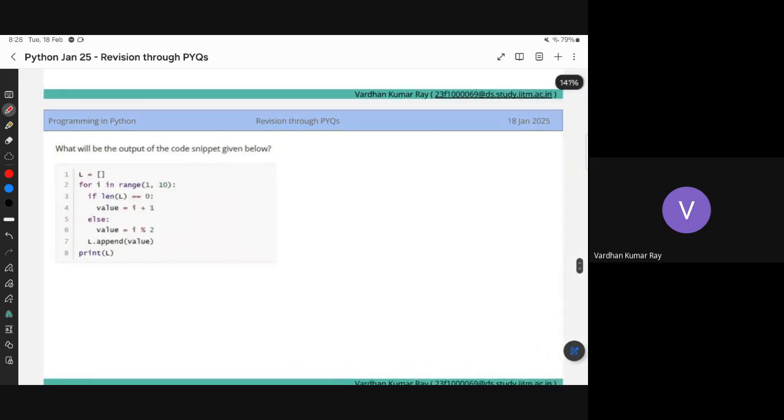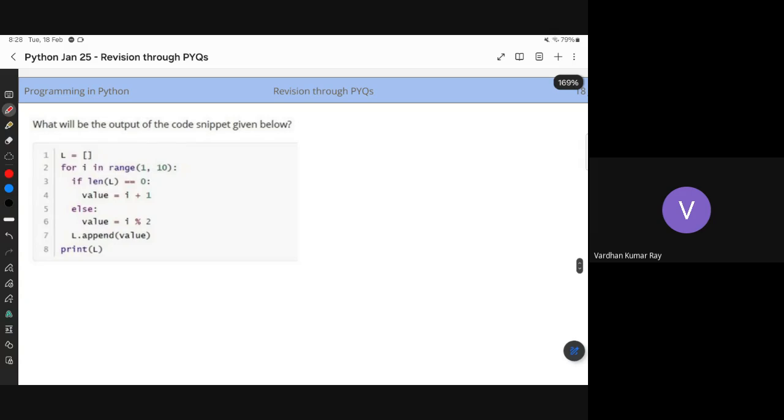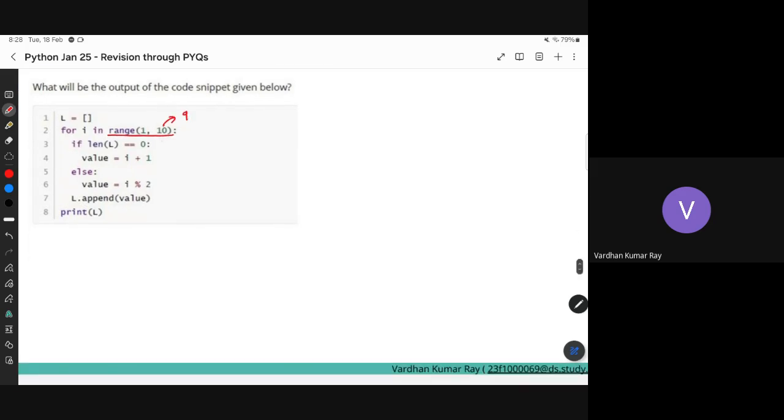So this is the first question. It is pretty easy. The kind of question we have done previously was slightly harder. So we'll start discussing. I'm going over the numbers from 1 to 9, so I will only go to 9, which is j minus 1. Then I'm checking if the length of the list is 0, then I will update the value by the current index.